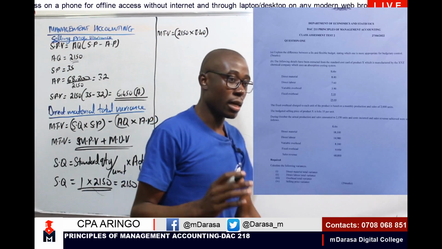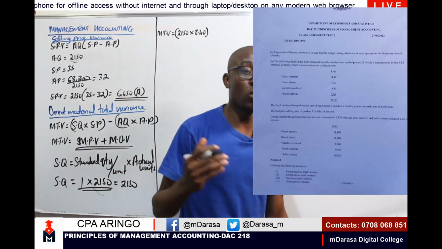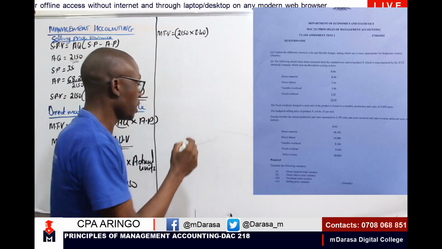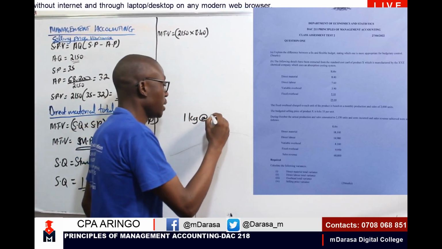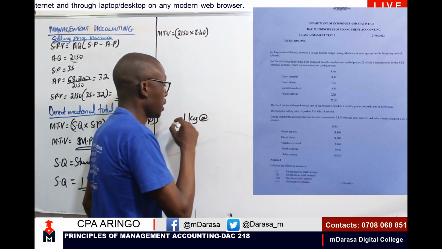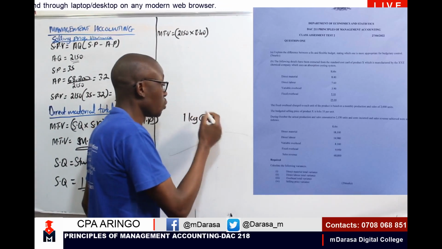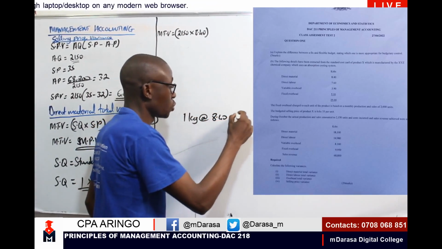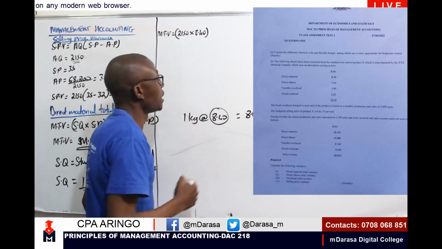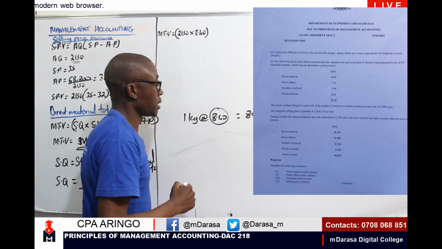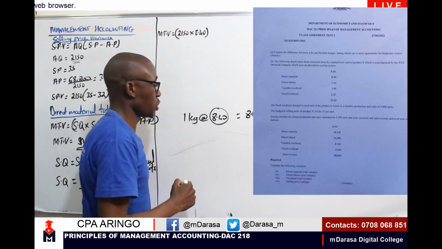Remember, as I mentioned from the word go, we are assuming 1 kg at 8.40, to give us the 8.40. So this is the standard price per our unit of measure.